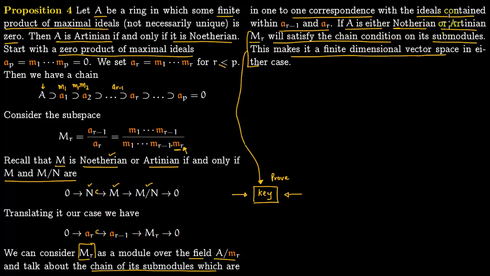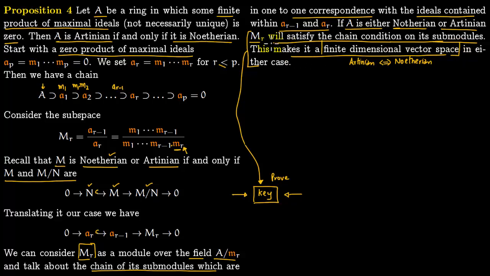It could be Noetherian or Artinian, and the idea is that once it satisfies the chain condition, it becomes a finite dimensional vector space. And if it is a finite dimensional vector space, we have talked about this before, then it is both Artinian and Noetherian. So on a finite dimensional vector space, you have Artinian if and only if Noetherian. So the only thing left is to just show properly that this is a finite dimensional vector space.